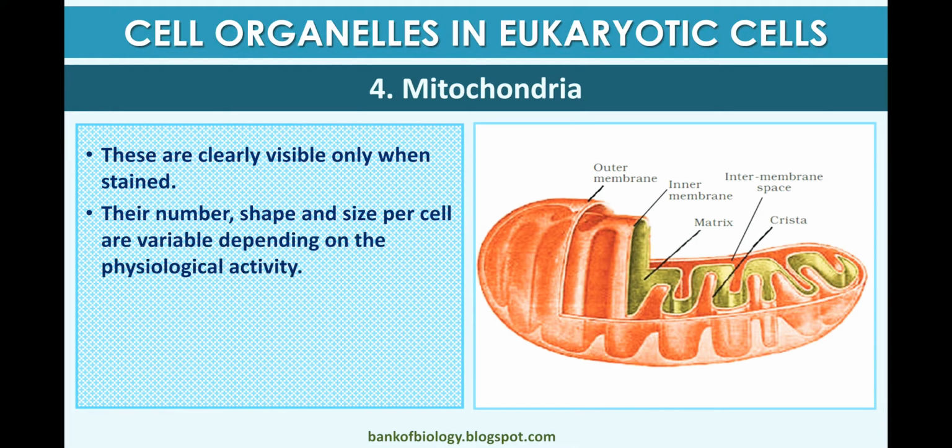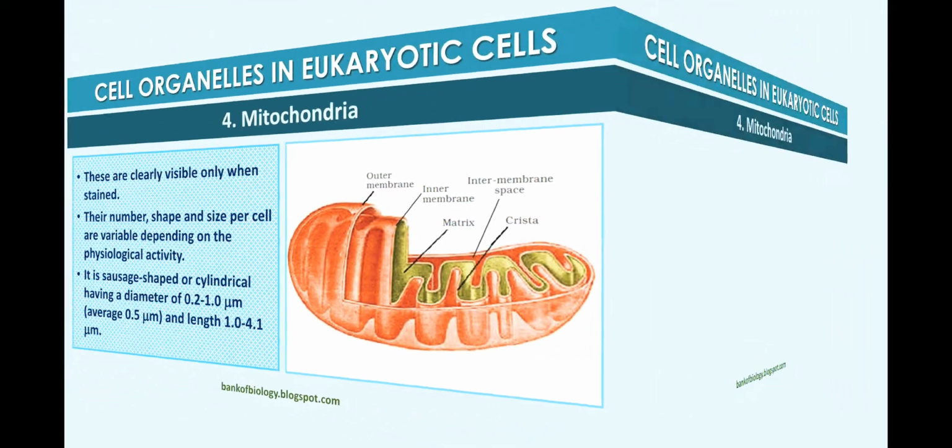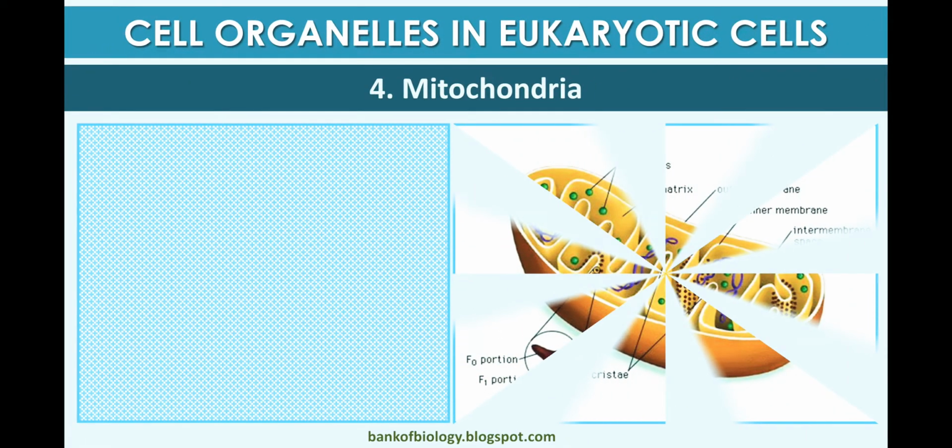Now mitochondria, the powerhouse of the cell. These are clearly visible only when they are stained, and their number, shape and size are variable depending on the physiological activity. It is saucer shaped or cylindrical, having a diameter of 0.2 to 1 micrometer and a length of 1.1 to 4.1 micrometer, and this is the structure of mitochondria, which consists of an outer membrane, an inner membrane and cristae.